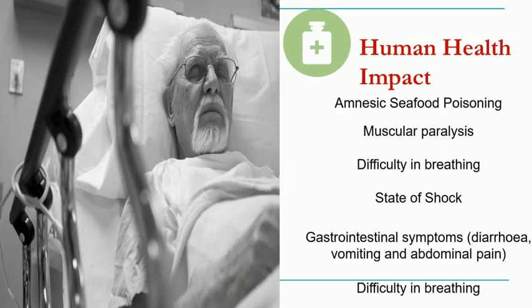Then it will have a human health impact as well. Sometimes there could be seafood poisoning. If these organisms have a rich content of these nutrients in their body, they may harm humans as well. This may result in muscular paralysis, difficulty in breathing, and sometimes septic shock can also take place. Very commonly, you have symptoms like diarrhea, vomiting, and abdominal pain. So these are the impacts on human health.